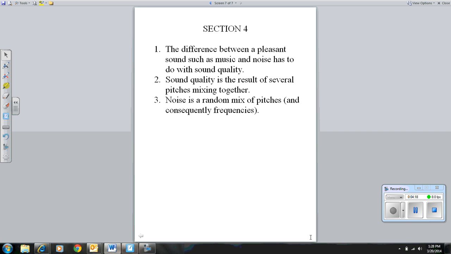The difference between a pleasant sound such as music and noise has to do with sound quality. Sound quality is the result of several pitches mixing together. Noise is a random mix of pitches and consequently frequencies.